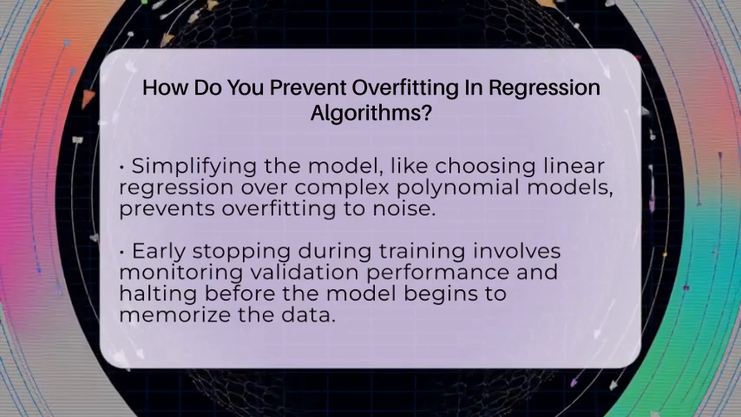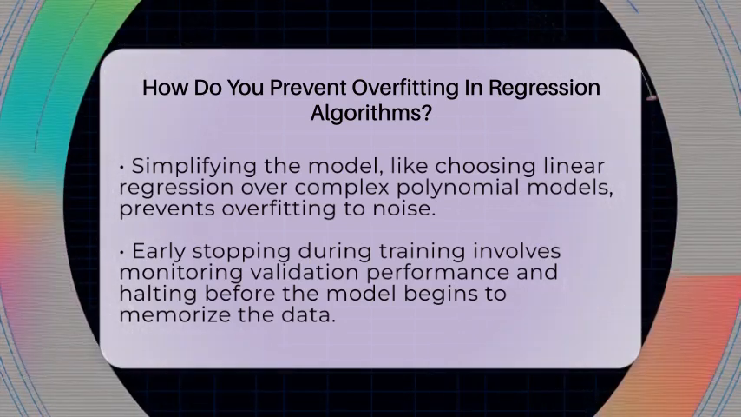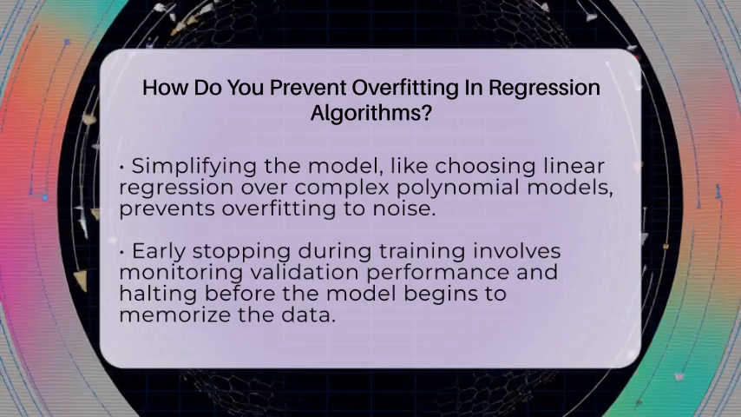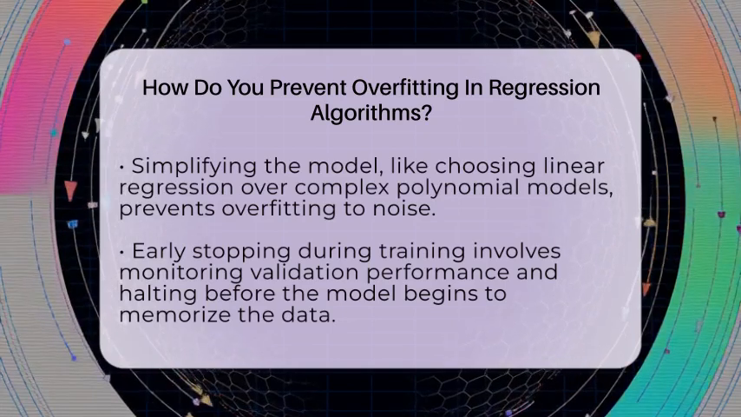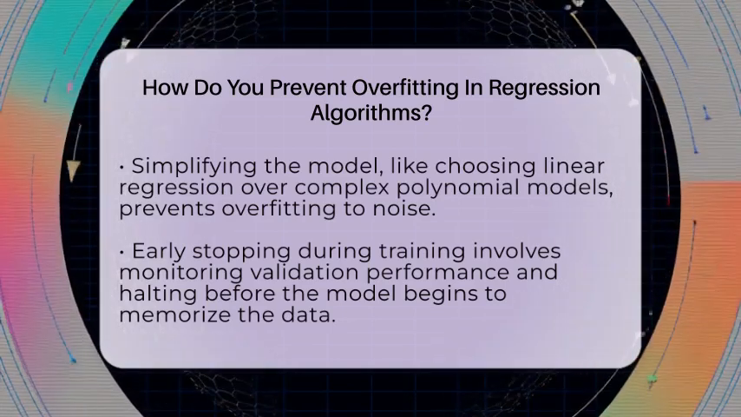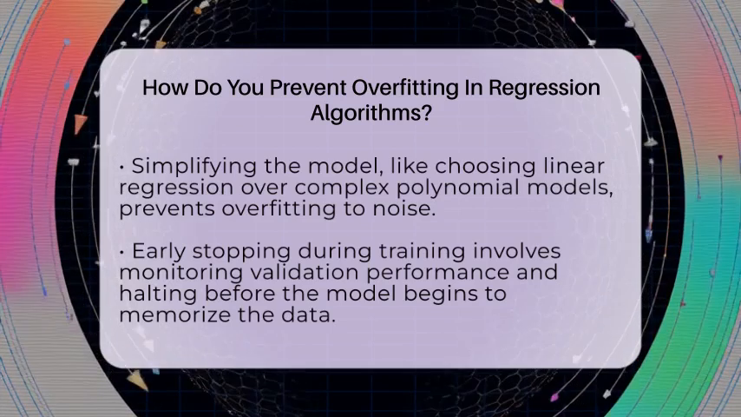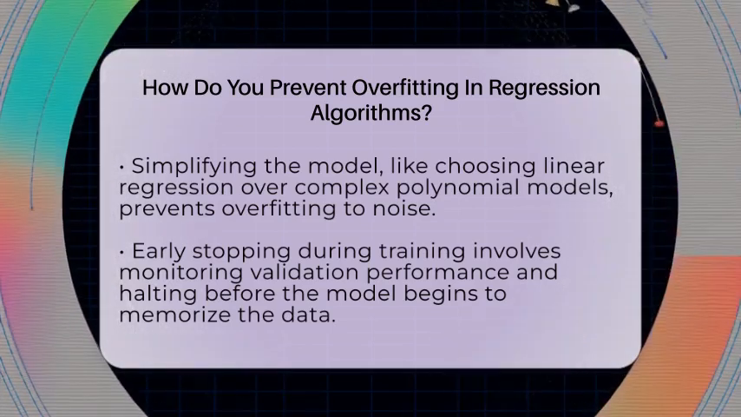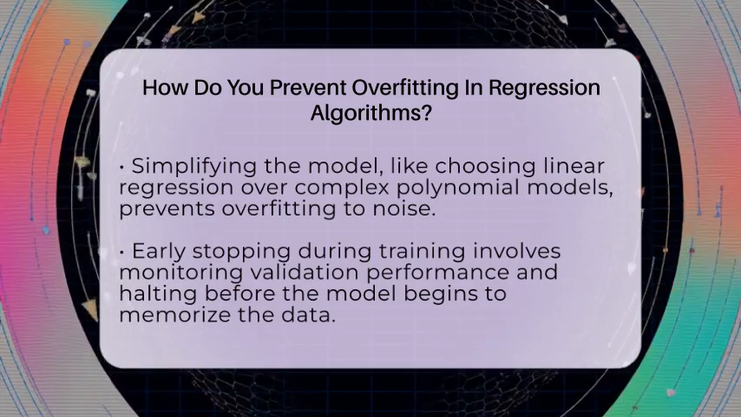Early stopping is a practical approach during training. You monitor how well the model performs on a validation set and stop training before it starts to memorize the training data too closely. This way, you prevent overfitting from happening.